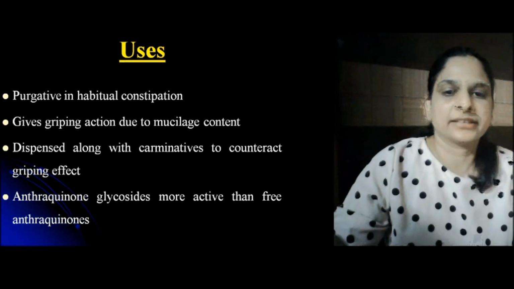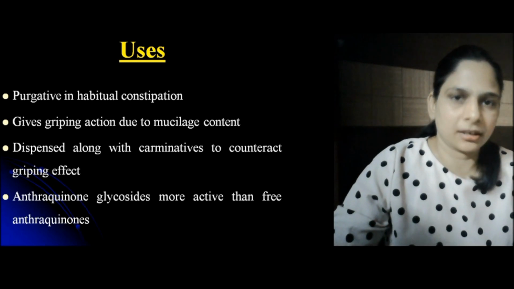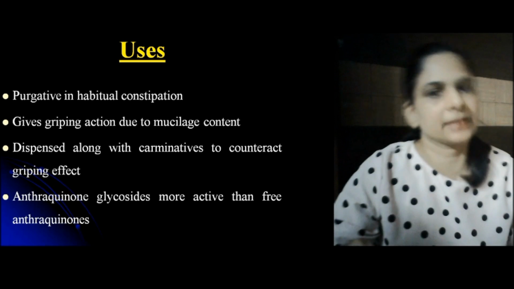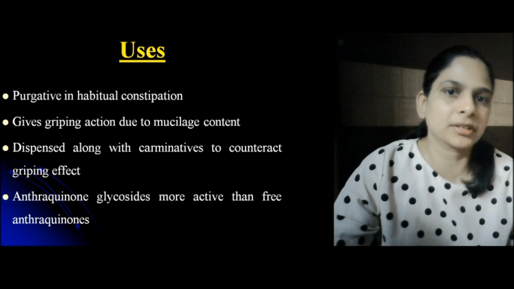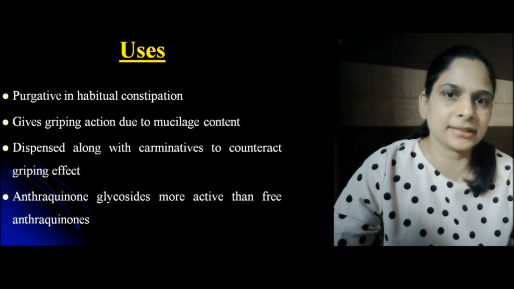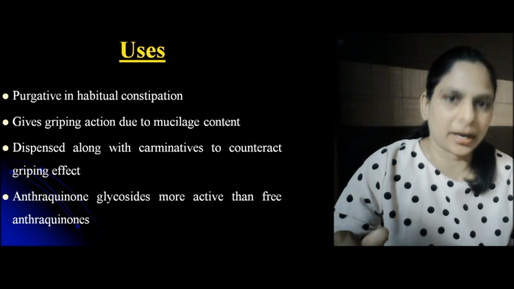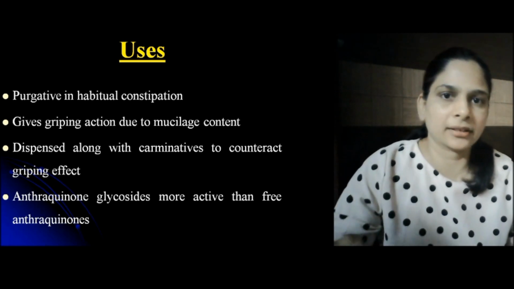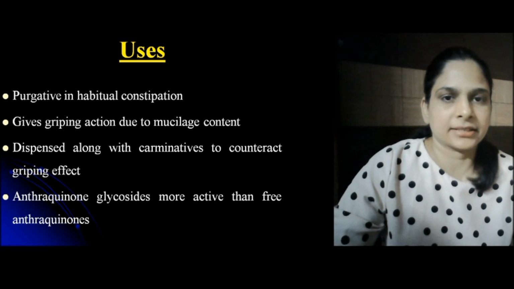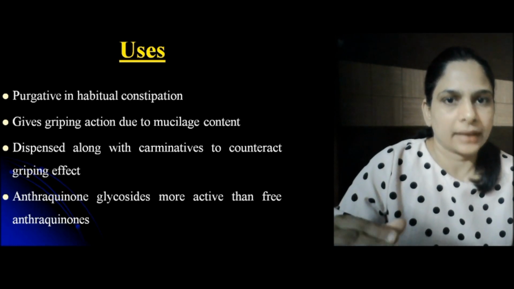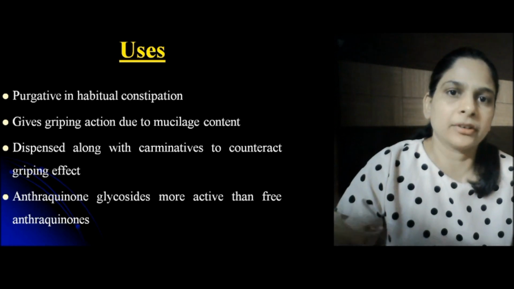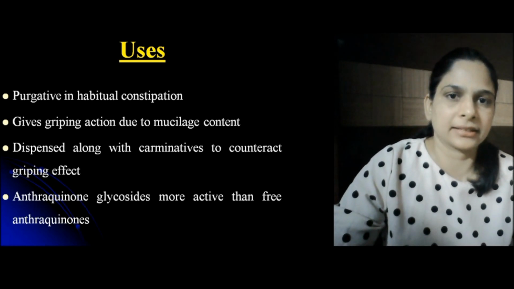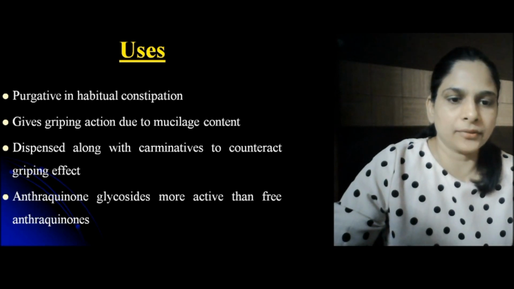Anthraquinone glycosides are more active than the free aglycone portions, as we have seen in the earlier lecture on the pharmacological action of anthracene glycosides, that the sugar part helps in the transportation of the aglycone part up to the large intestine. Hence the anthraquinone glycosides are more active than the free anthracene aglycones of senna.